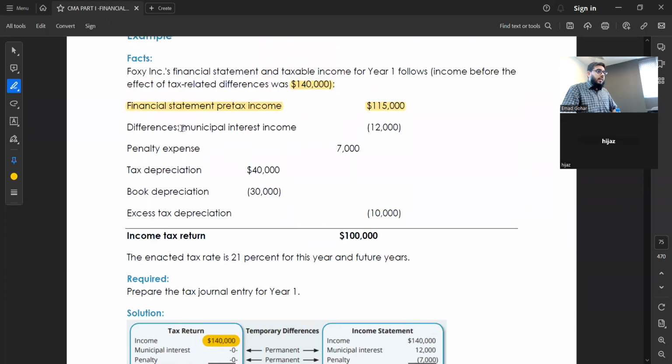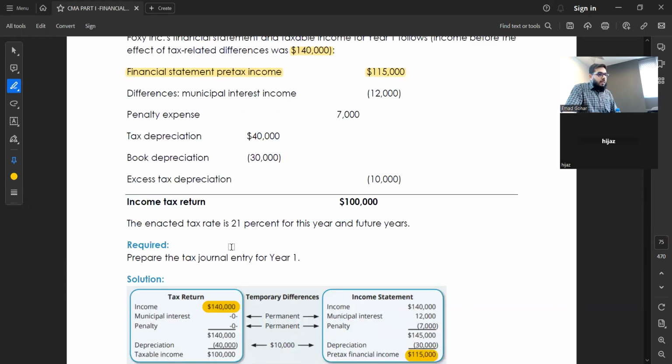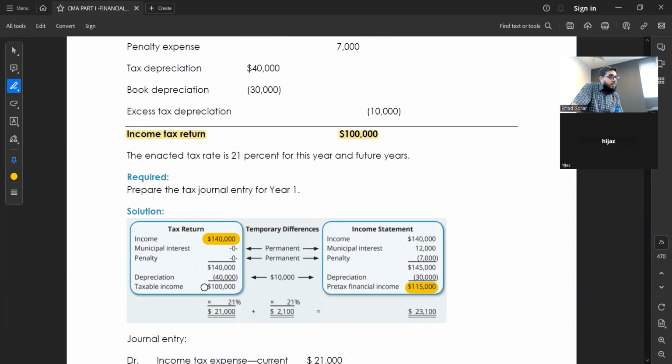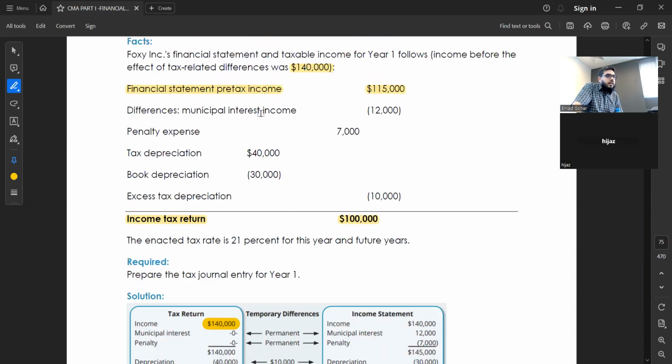So then these are the differences. And the income tax return is 100,000. This is the final figure of the tax return, 100,000. Clear? So in the middle, there are some adjustments. These are adjustments. They say differences.